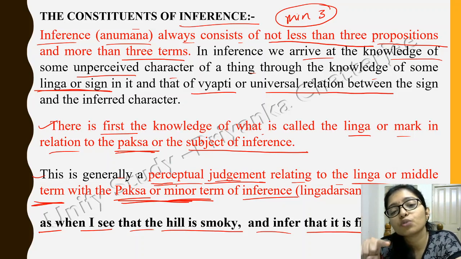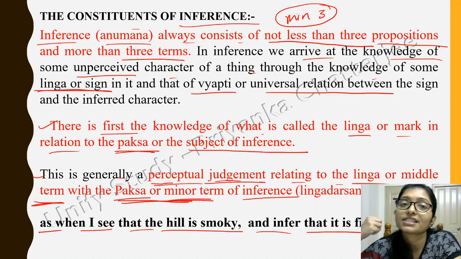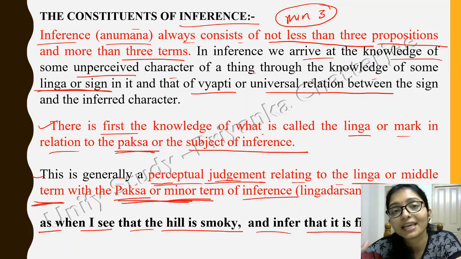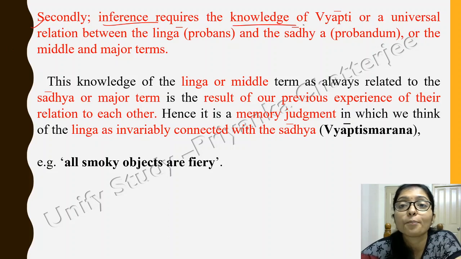So when you see that the hill is smoky and you infer, you are applying your knowledge, you are inferring that there is fire, that it is fiery, right? Now secondly, inference requires the knowledge of Vyapti.